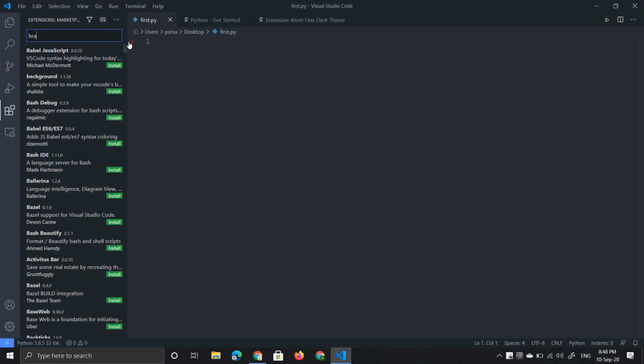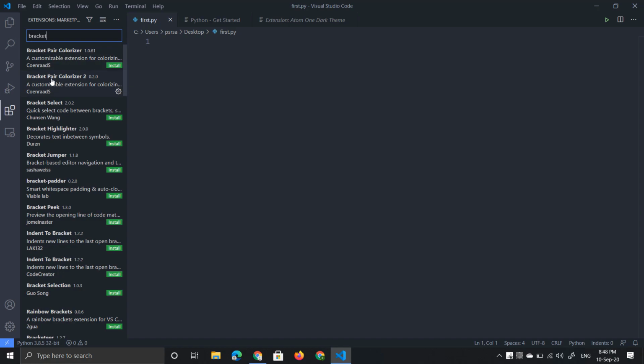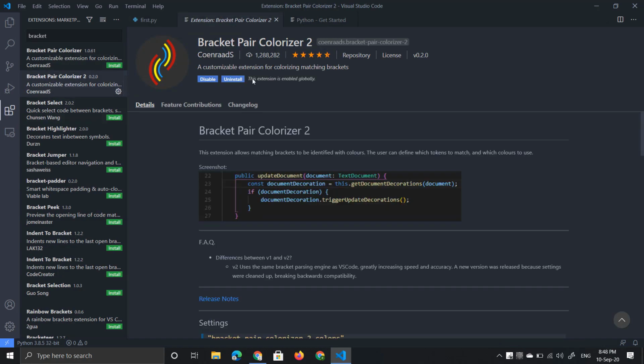The next plugin is Bracket Pair Colorizer 2. I've already installed it. What it will do is, it will mark brackets with different colors for different levels of bracket pairs. The next plugin is used for Kite Copilot. Install it too.